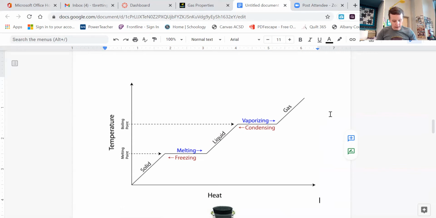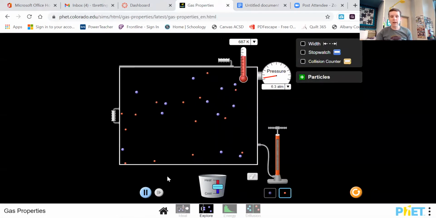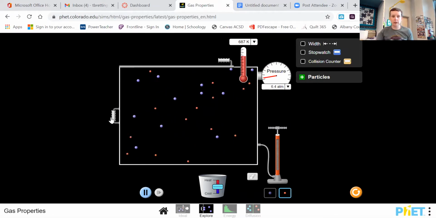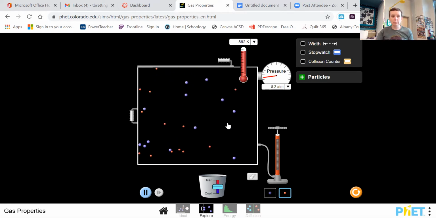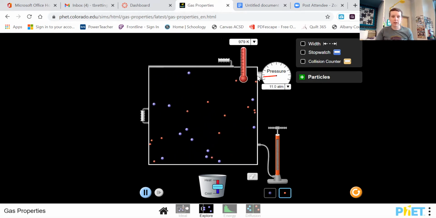All right, next, number 7, what are 3 factors that affect gas pressure in a container? Well, let's go back to this one, okay? 3 factors that affect gas pressure. So right now we're chilling around 6 atmospheres of pressure. How can I change the pressure here? Well, if I make it smaller, my pressure goes up. Why? Well, less room to move around means they collide more often. So the volume of the container affects the pressure.